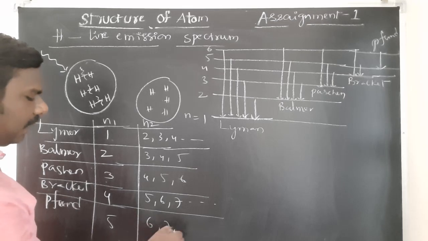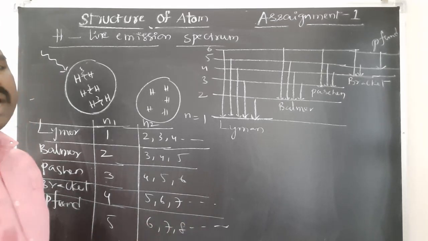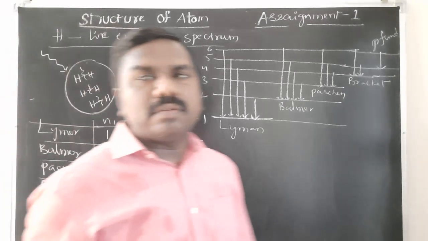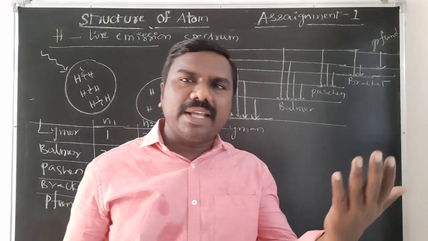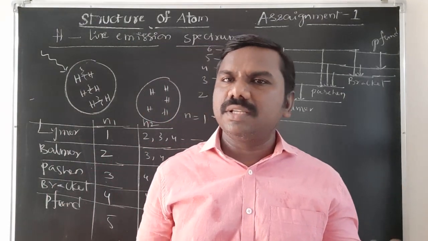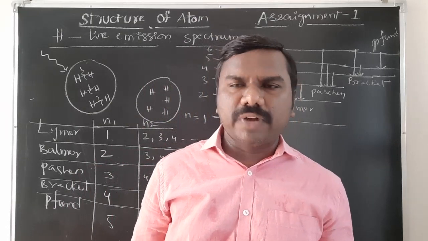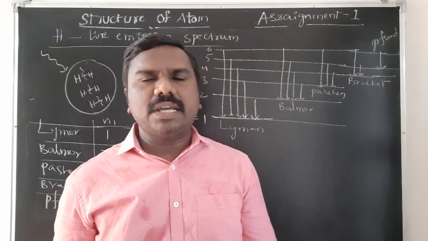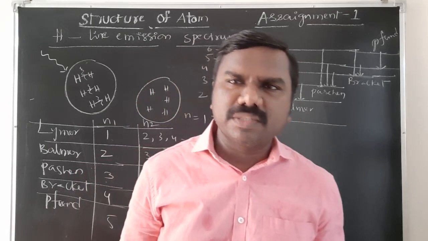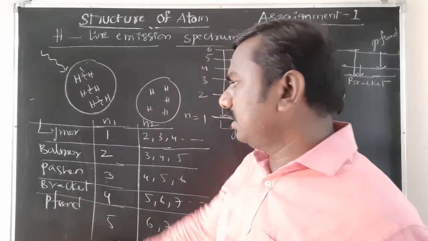It means after the n1 value, the immediate next value is a higher energy level, that is the n2 value. Easy to find. The first observed lines in the hydrogen spectrum are the Balmer series.